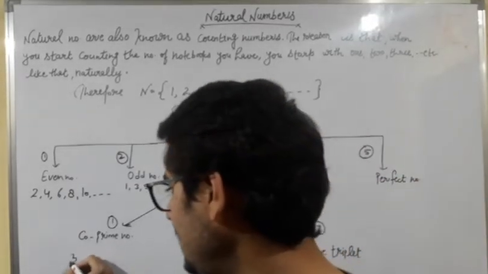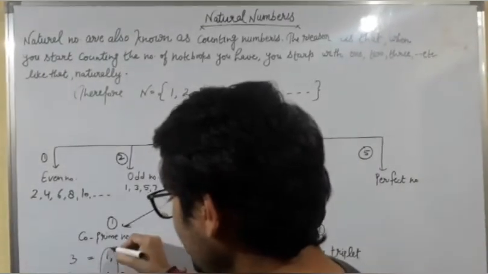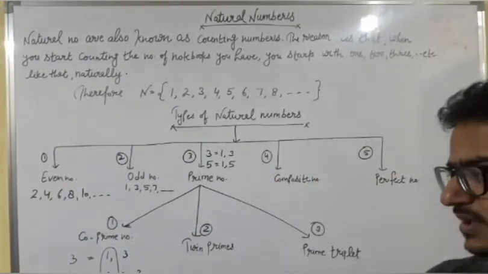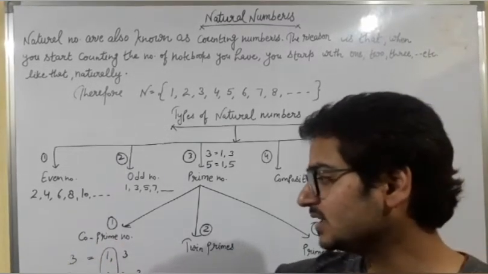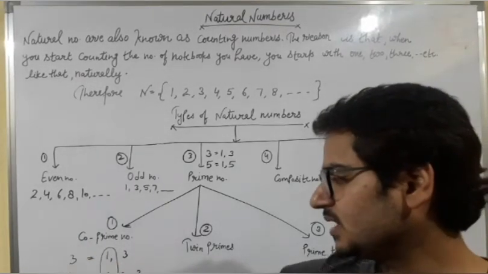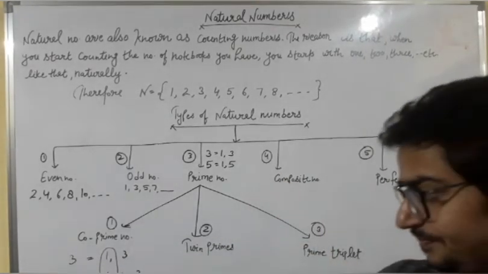Like 3 and 4. Common factors of 3 and 4: only 1 is the common factor of 3 and 4. Therefore, 3 and 4 are co-prime numbers. Yes, in co-primes, it is not necessary that both numbers should be prime numbers. In this example, 3 is a prime number but 4 is not a prime number. 4 is a composite number, which we will study here.